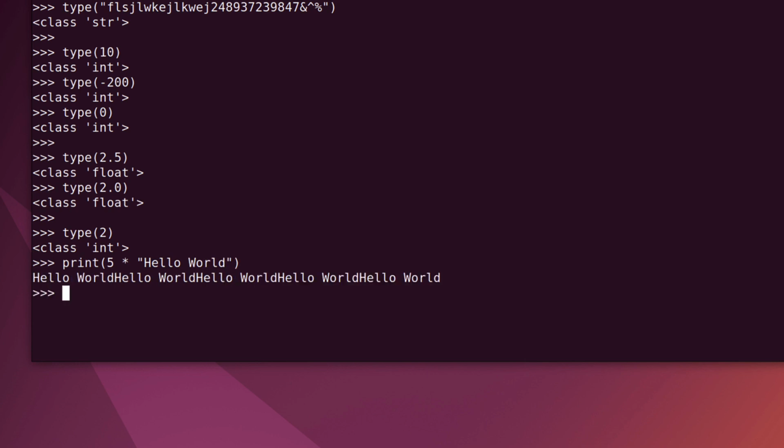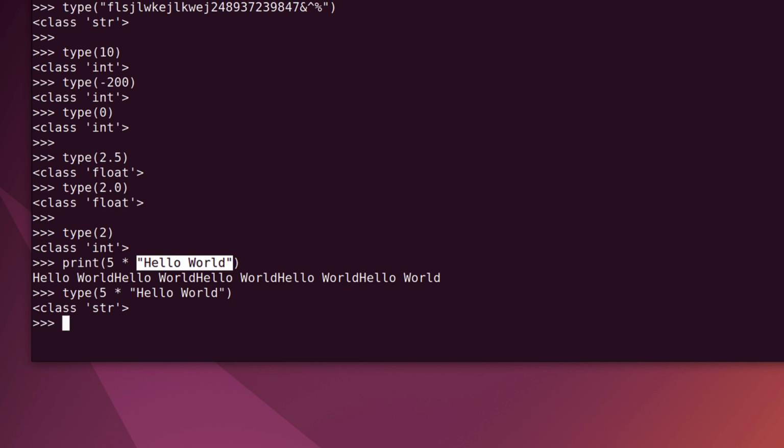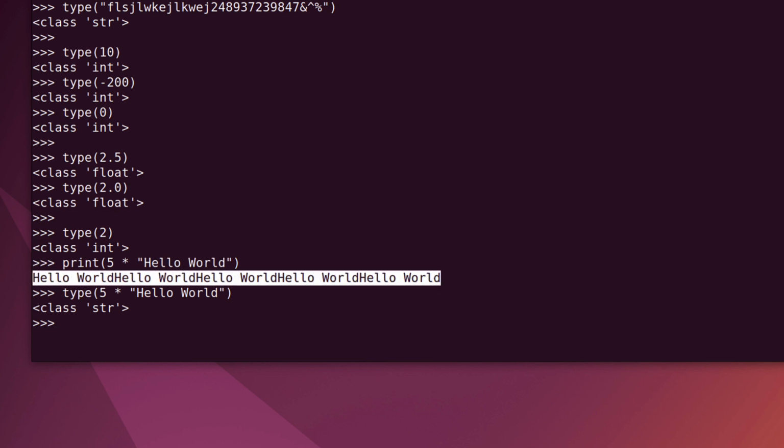So Python simply displayed that string because we've got those quotation marks, yes? It displayed that string 5 times. But what if we now check what data type it is? If we use the type function, what do you think we will get? Let's click enter, and it shows us it considers it a string, which makes sense because it's a very long output, including some spaces. It looks like a string, it's simply now a much longer string. It multiplied the string 5 times, so the output is still considered a string.